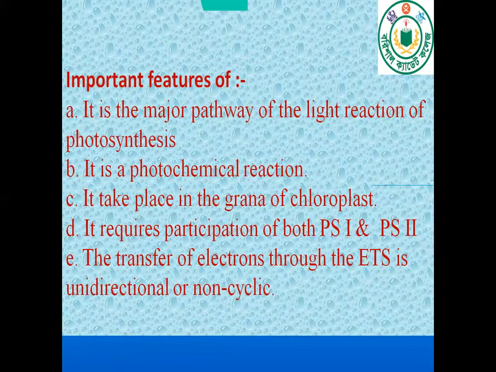Important features of non-cyclic photophosphorylation. It is the major pathway of the light reaction of photosynthesis. It is a photochemical reaction. It takes place in the grana of chloroplast. It requires participation of both PS1 and PS2. PS1 means photosystem 1 and PS2 means photosystem 2. The transfer of electrons through the ETS, it means electron transport system, is unidirectional or non-cyclic.